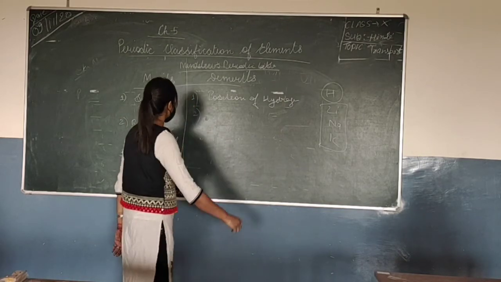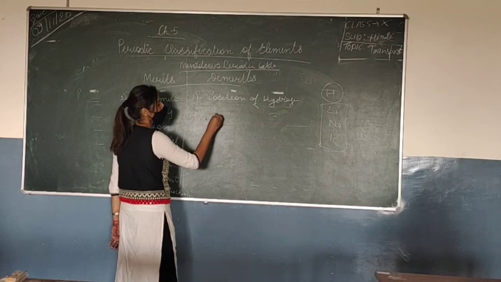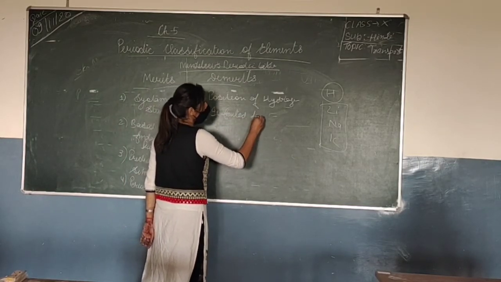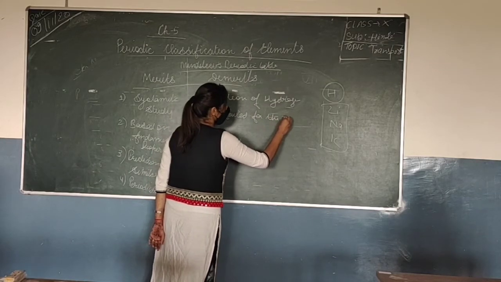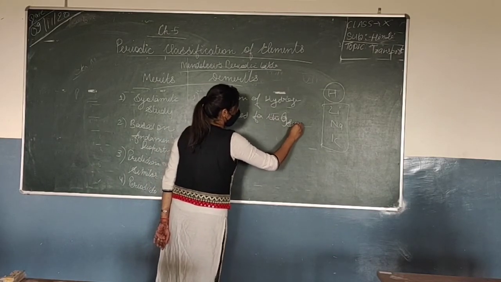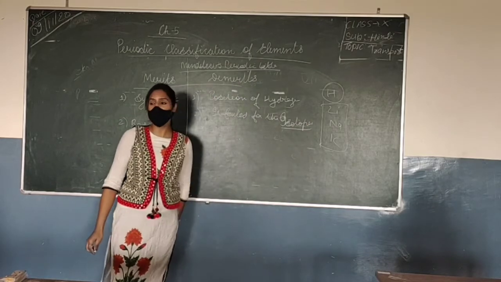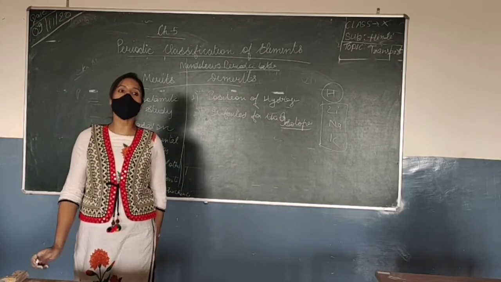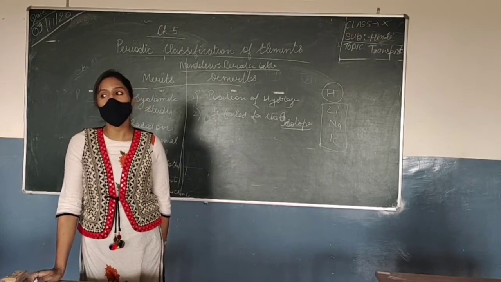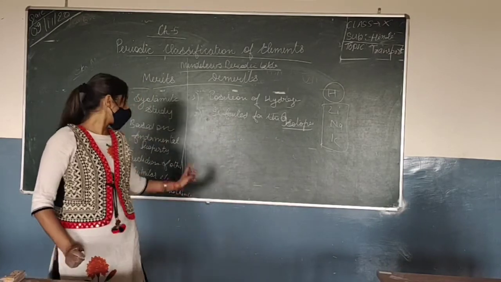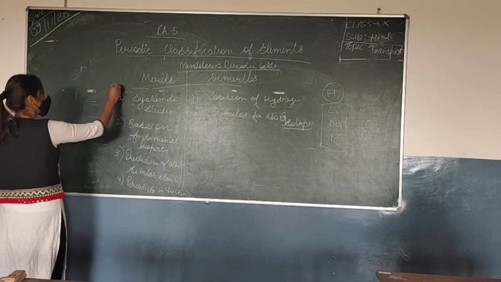So it failed for the isotopes, because all the isotopes were placed in the same slot, if he said that they will be placed according to increasing atomic masses. Okay.